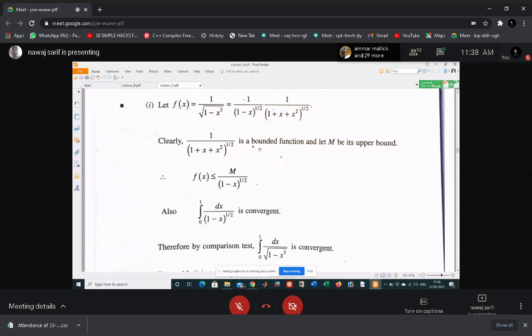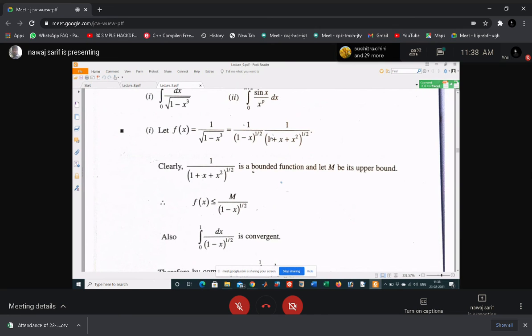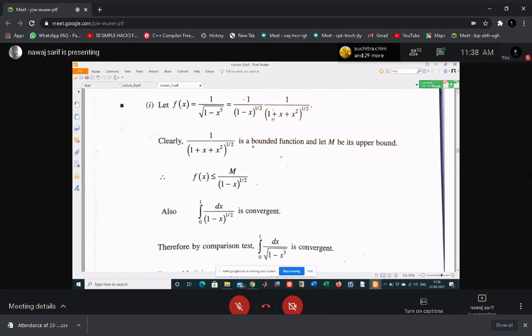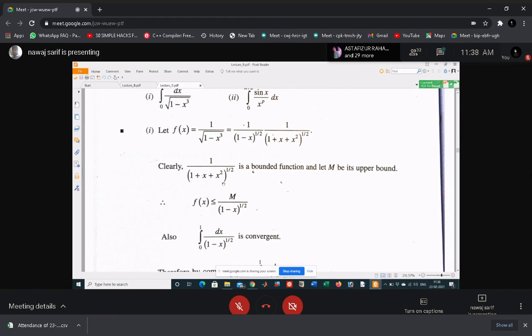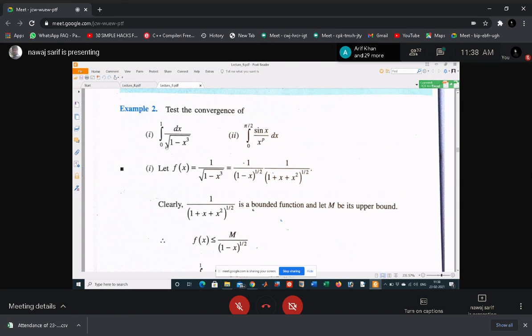Now, using the comparison test, you can say that this function, 1 by the square root of 1 plus x plus x square, is bounded in the interval 0 to 1.